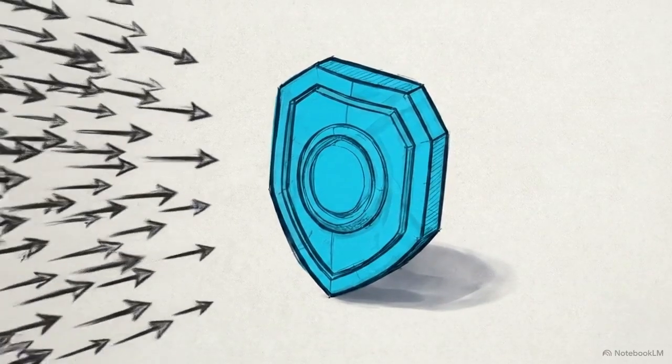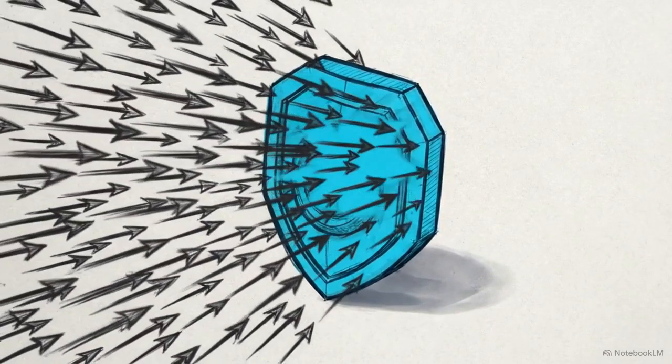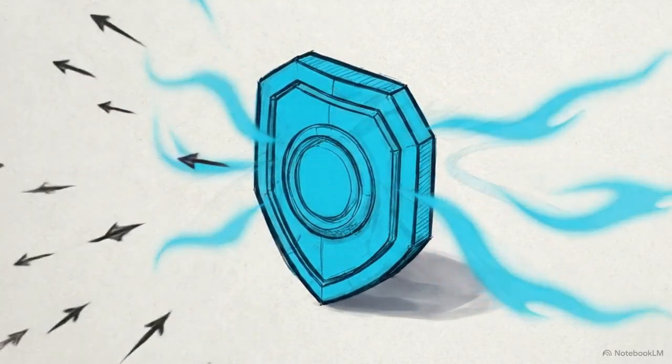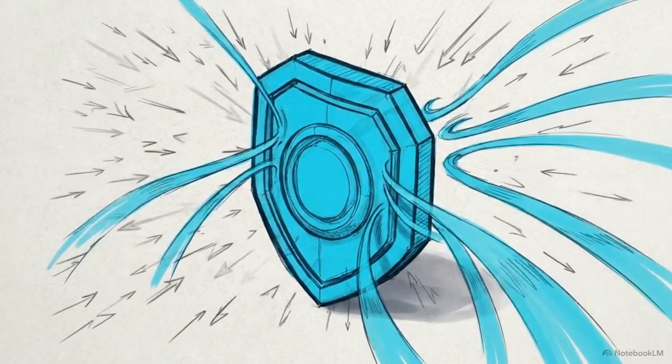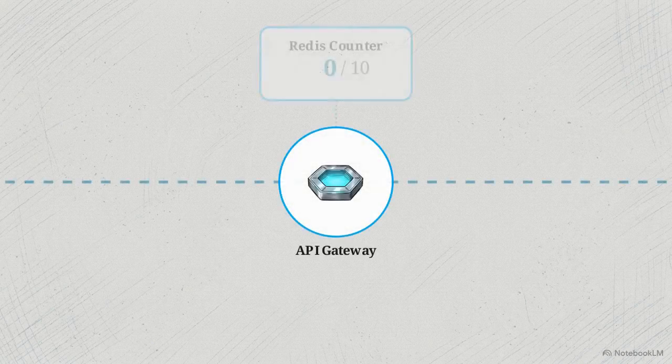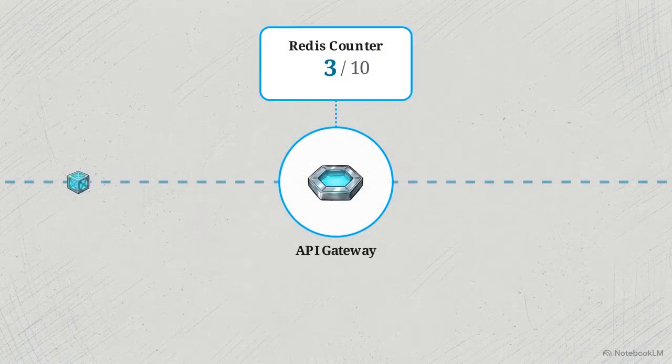Even verified users threaten stability. Whether it's a malicious distributed denial of service attack or an accidental loop, raw volume can quickly overwhelm a server. The defense against this is Step 4, Rate Limiting. The gateway actively controls the frequency of requests any single client can make within a given timeframe. It tracks frequency using a Redis counter. If capped at 10 requests per minute, every payload ticks the counter up.